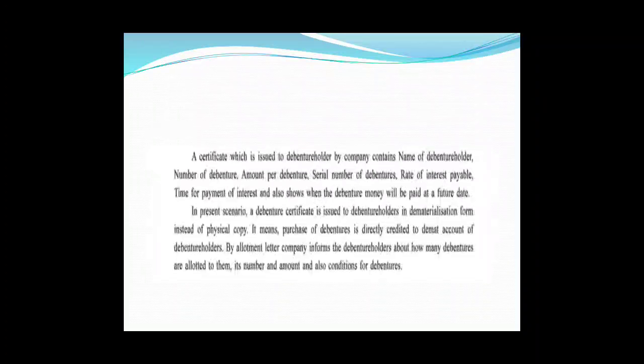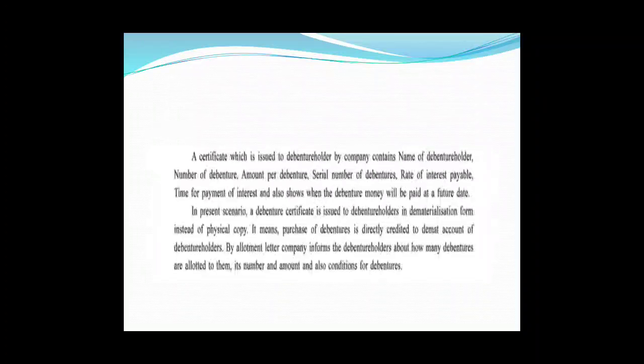So that certificate issued by the company will have all such things: the name of the person who is buying the debenture, number of debentures, amount per debenture, serial number of debentures, rate of interest payable, time for payment of interest, and also when the amount will be paid back to the holder of debentures.